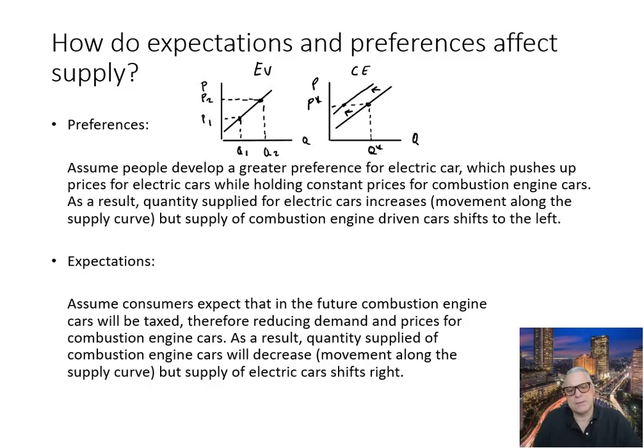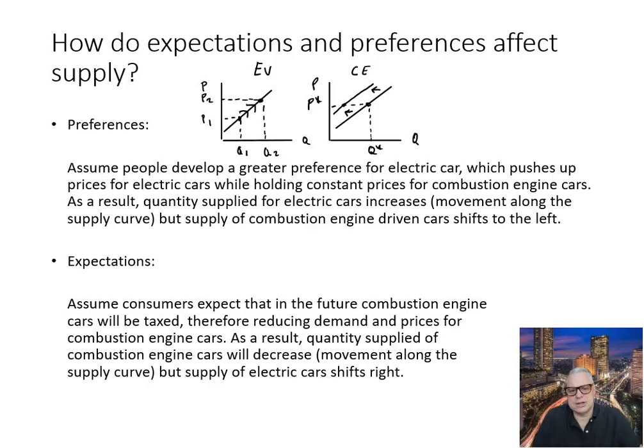So again, if for whatever reason, most likely because there's an increase in demand, the price for EVs increases, then quantity supplied of EVs goes up. So that's a movement along the supply function. But if the price for combustion engine cars does not change, well, then we will observe a decrease in supply for combustion engine driven cars.